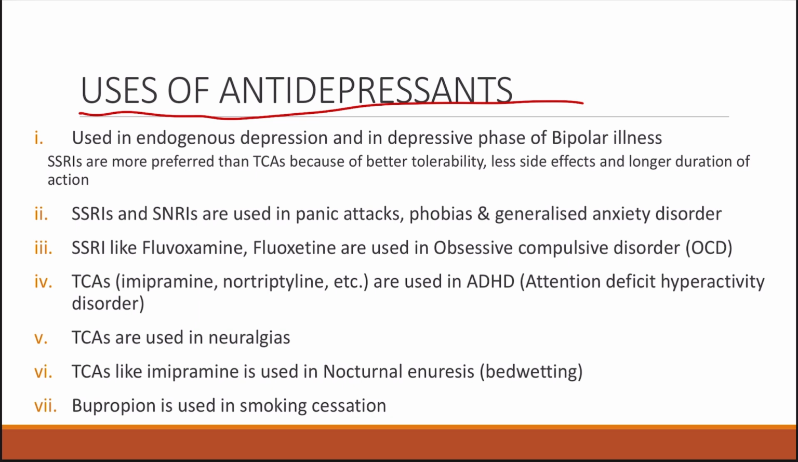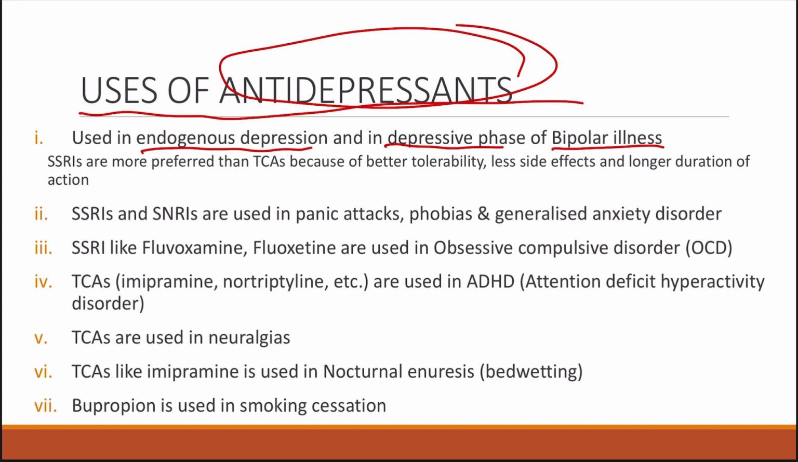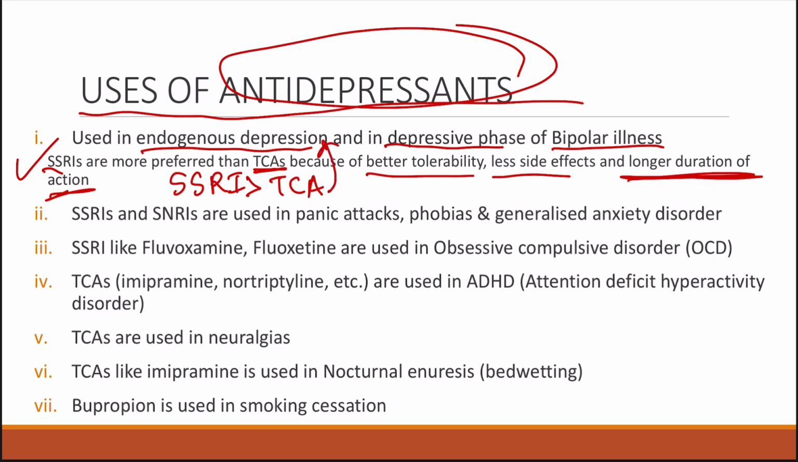As you can see, it can be used for depression, that is it is used for endogenous depression and in the depressive phase of bipolar disorders. That is, in bipolar disorder we have mania and depression both. So in the depressive phase we can use the antidepressants. SSRIs are preferred more than the tricyclic antidepressants, as you know already. This is because of the better tolerability of the SSRIs, with fewer side effects, because they don't have the anticholinergic effects seen in tricyclic antidepressants, and also because of the longer duration of action of SSRIs. That is the reason why SSRIs are preferred over tricyclic antidepressants for the management of endogenous depression and also the depressive phase of bipolar illness.